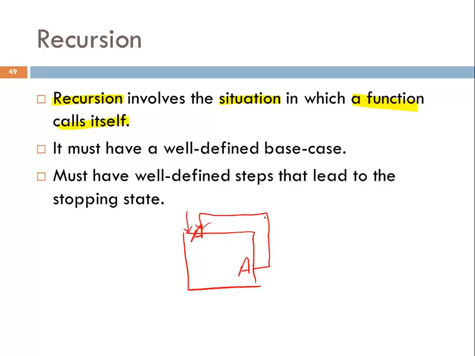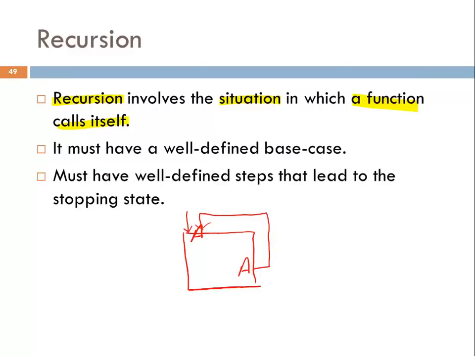If this is the situation, this situation is called as recursion. But you need to be very careful. Why? Because your program's beginning point is this, starting point is this, then it will keep calling itself. So what will happen? Your program will never terminate.